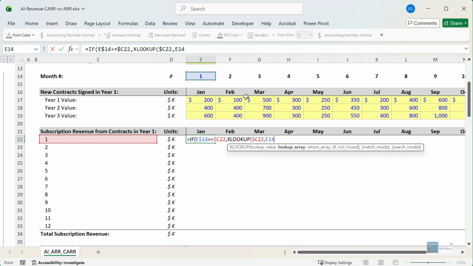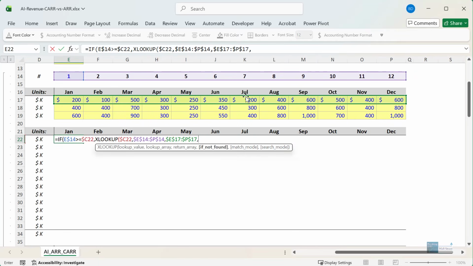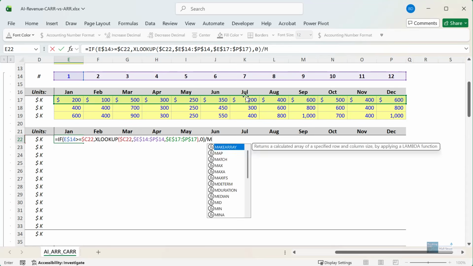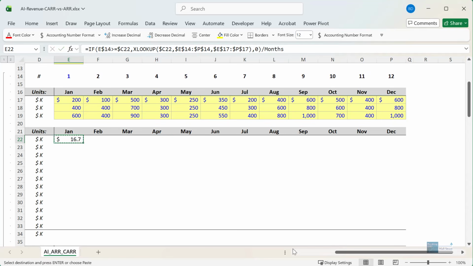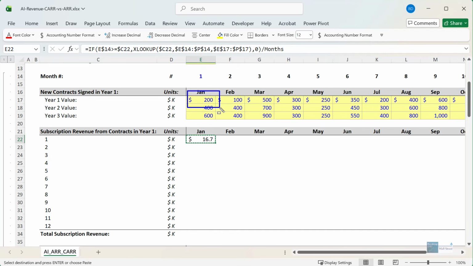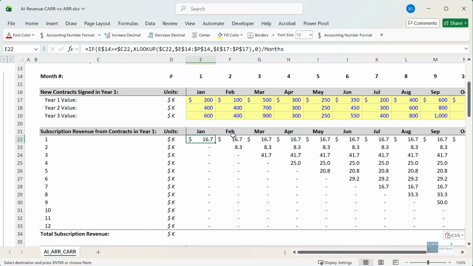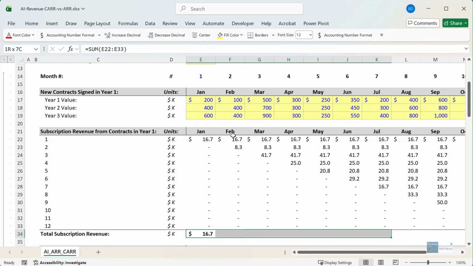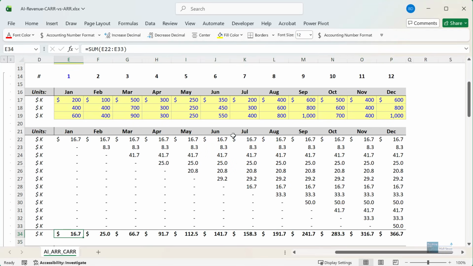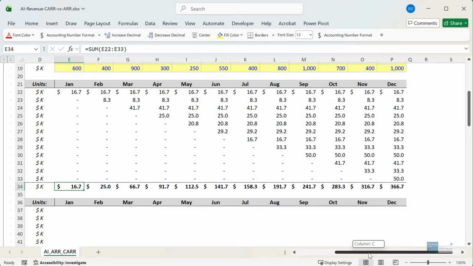To do that, we'll go up to our months here at the top, and then we'll go down to our contract values from this period, and I'll say 0 if we're not in that month, and then we'll divide by 12, because of course, if we sign a contract for 200,000 per year in January, we can't recognize all 200,000 in January. We have to spread it out over the 12 months of the year. So let's take this and copy it over and around. And so we have that. We can then add this up, and I can copy this over to the side. And you can see how it grows from about 16 or 17,000 to over 350,000 by the end.